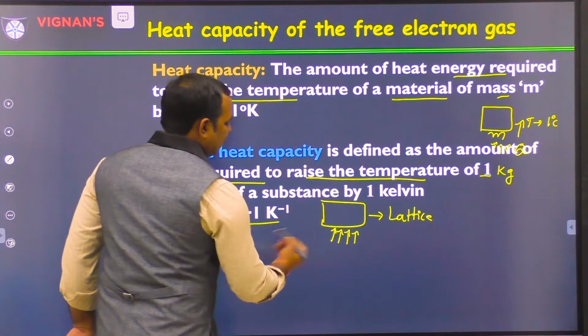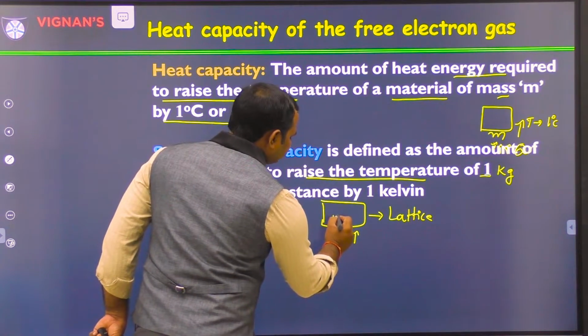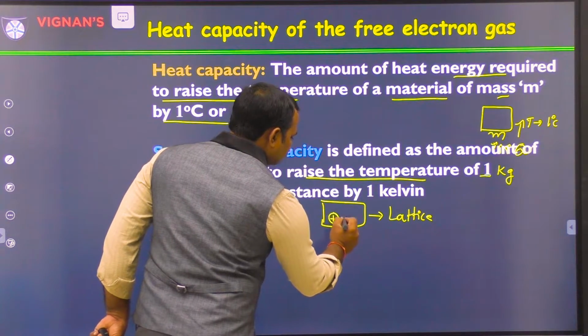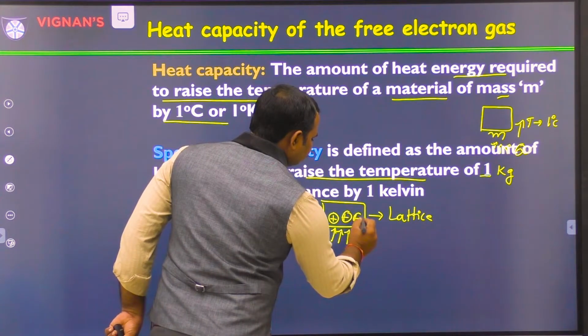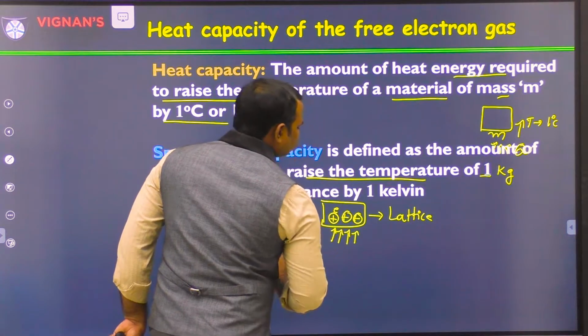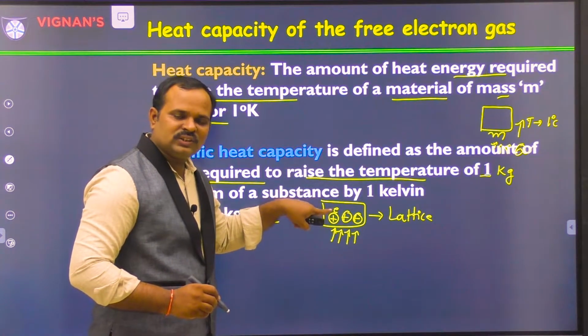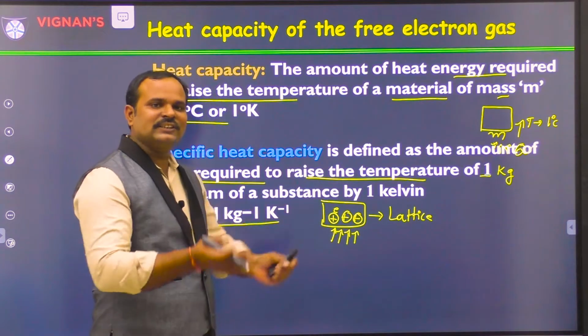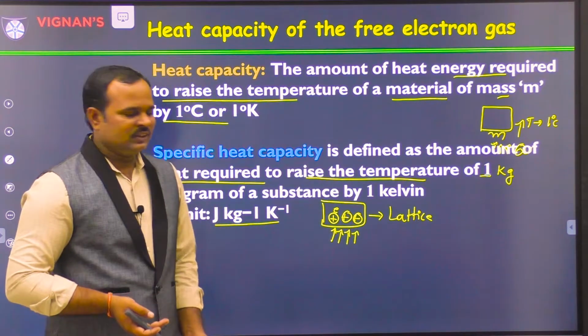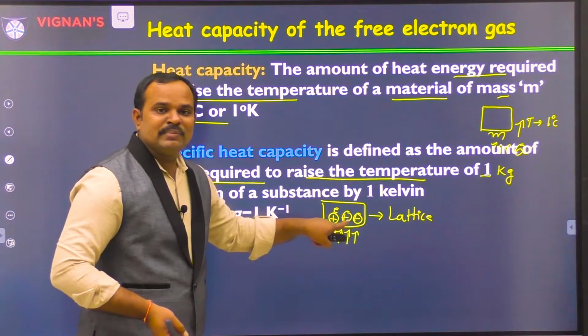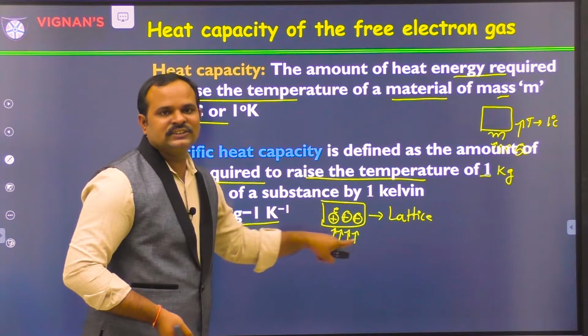Lattice means, if you take any metal, the metal is composed of atoms and electrons. I am considering the free electrons, the valence electrons, as electrons, and the rest is called the lattice. The fixed ions together are called the lattice.